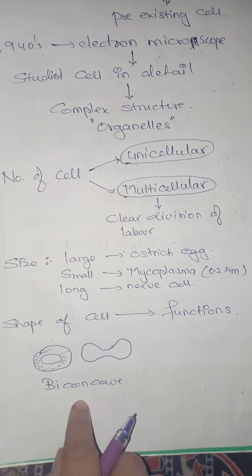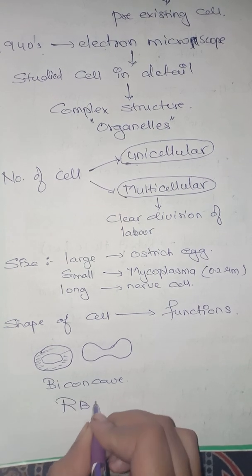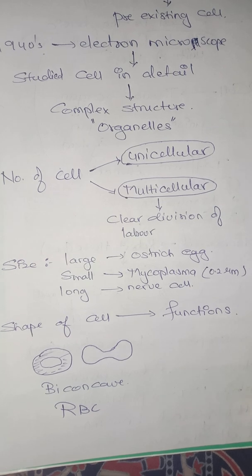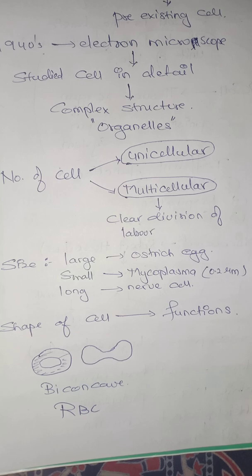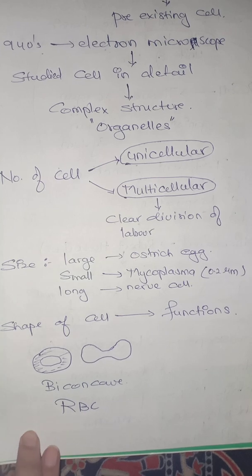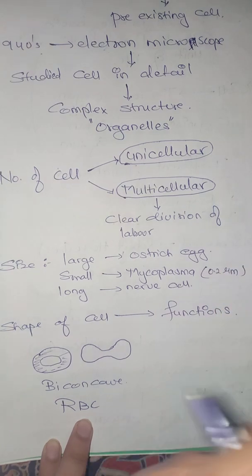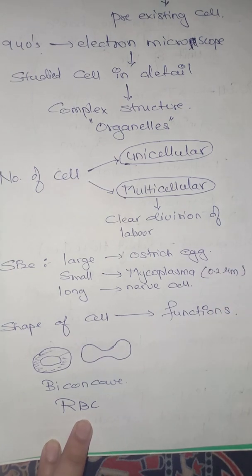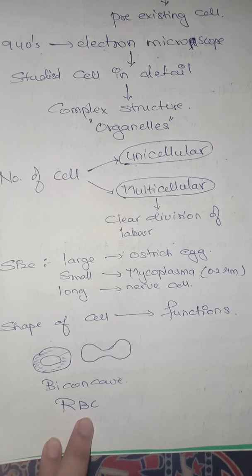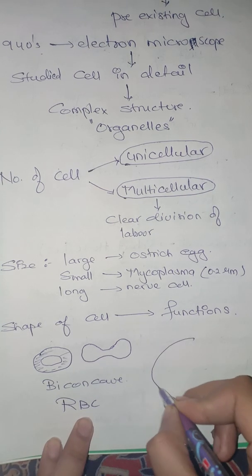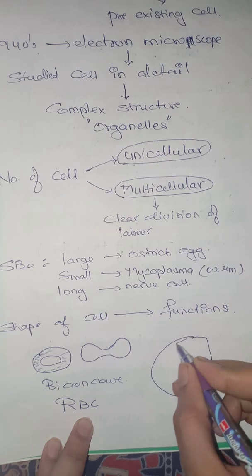They do not have a nucleus. These are the RBCs, the red blood cells of humans. They do not have any nucleus in there, right? The mature or newly formed RBCs do not have a nucleus, but when the RBCs are not mature, they have the nucleus. But as they get mature and old, they stop having the nucleus. The nucleus will get disintegrated.